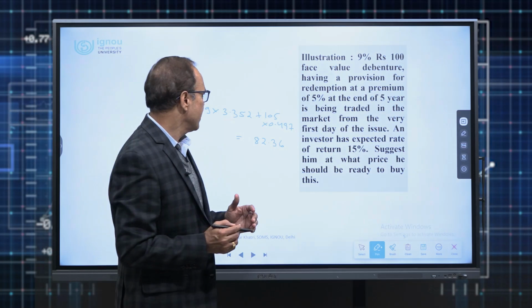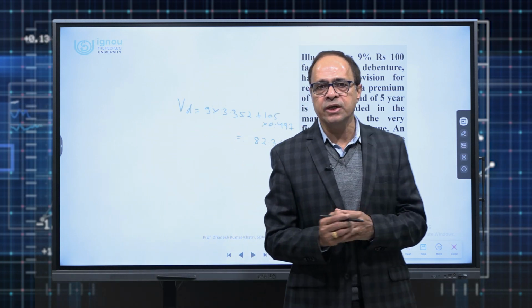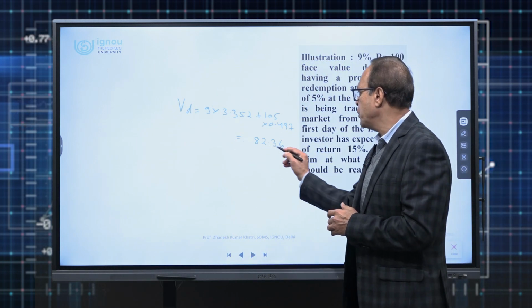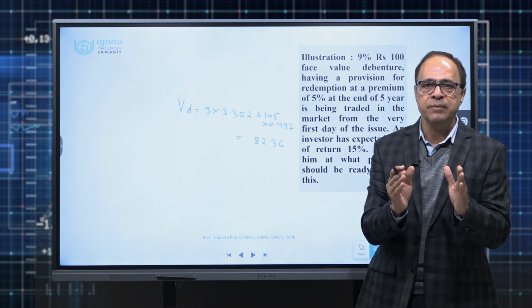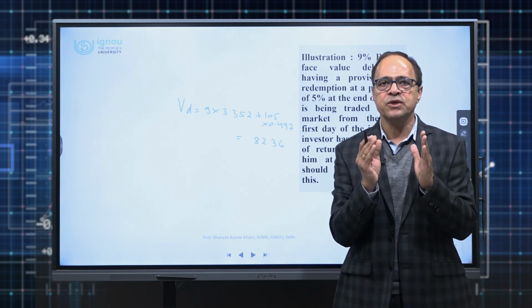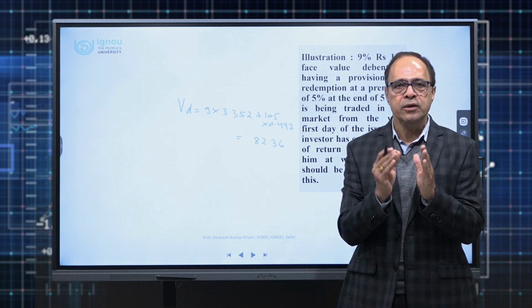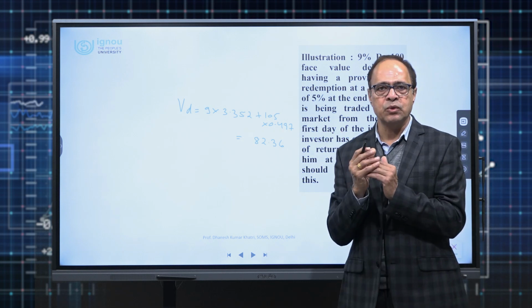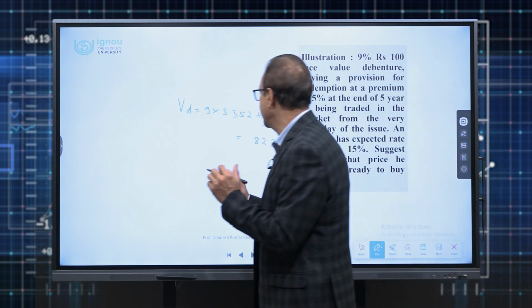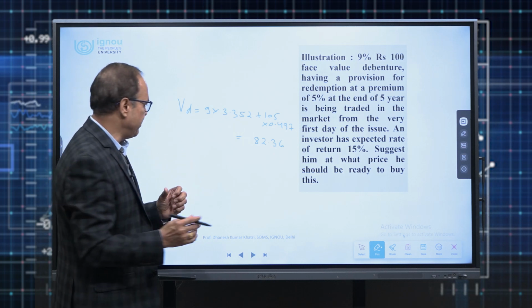As you can see, in this case, the maximum price this investor is willing to pay is 82.36 rupees. Whereas the company is issuing the debentures at 100 rupees. So for this investor, it is advised that he should not buy from the company. Now you might be surprised why he is ready to pay such a small amount. Now there is one common fundamental with reference to debentures. Now what is that common fundamental?